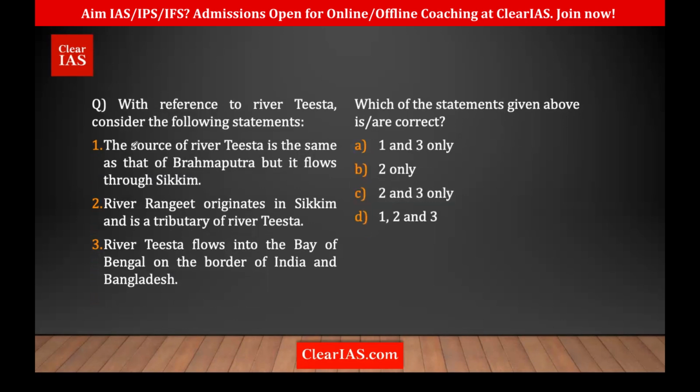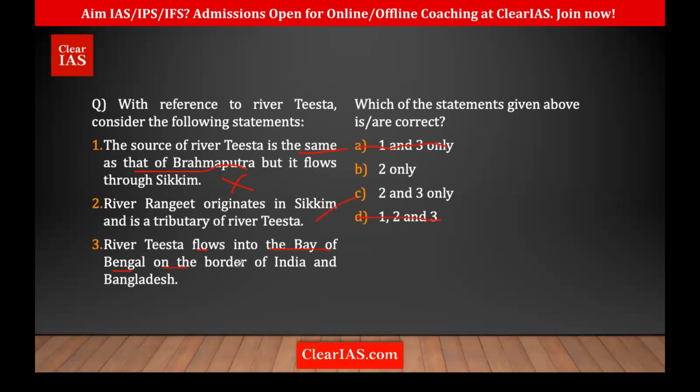So just read the question again. The statement one, the source of River Teesta is the same as Brahmaputra. Is it? No, that is wrong. Brahmaputra is originating from Tibet and Teesta is originating in Sikkim. So statement one goes wrong. So we have only two and three. So River Rangit originates in Sikkim and is a tributary of River Teesta. Yes, that is true. Okay. So River Teesta flows into the Bay of Bengal.